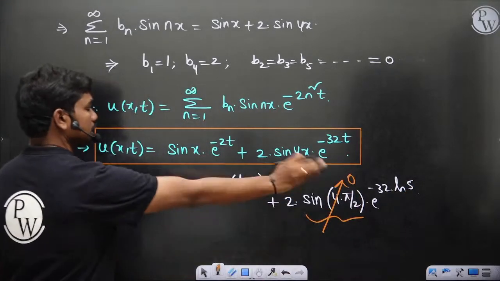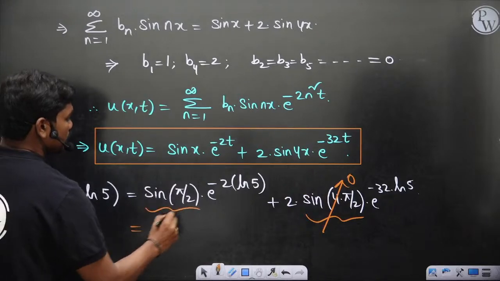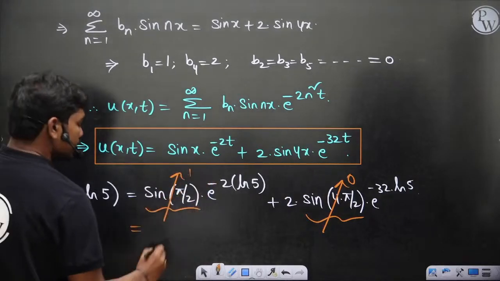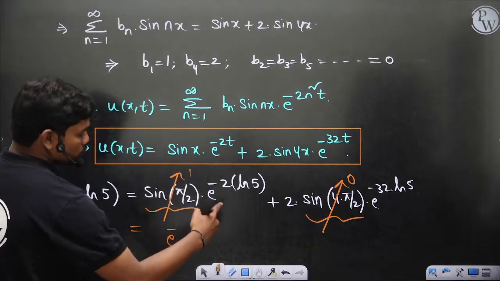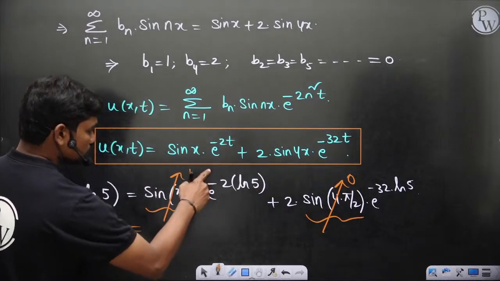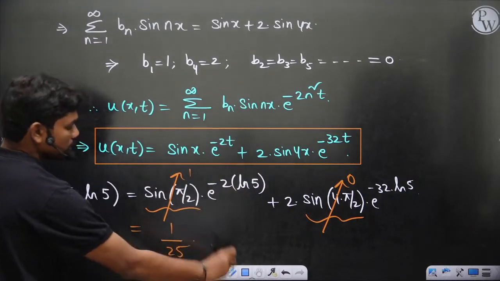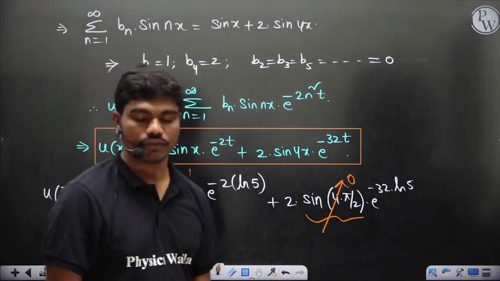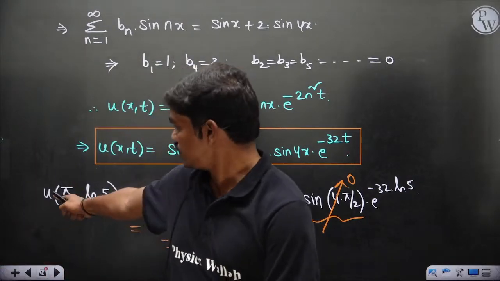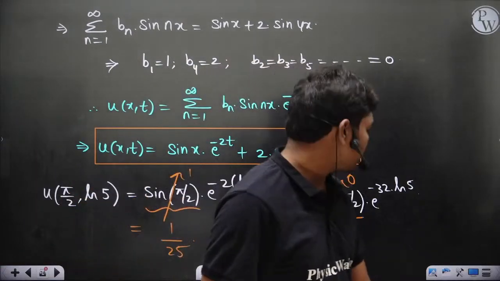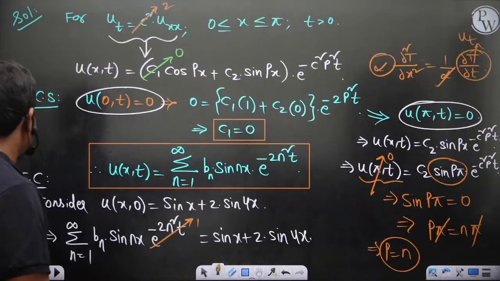The second term goes to 0, sin pi by 2 is 1, so finally you have e power minus 2 ln 5, which is 1 by 25. So 1 by 25 is the solution of this function at these coordinates.